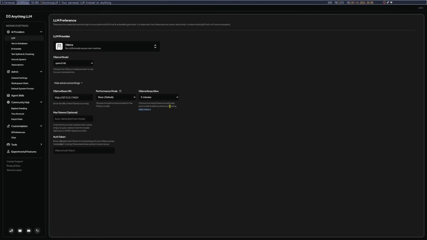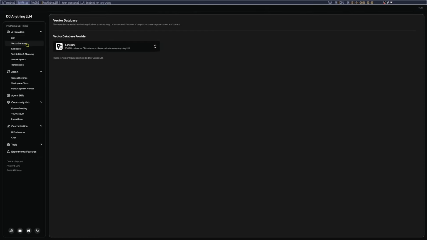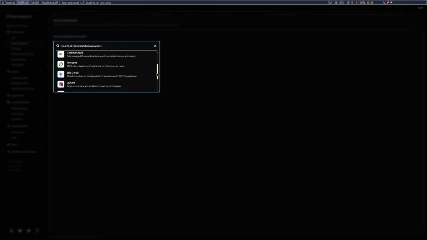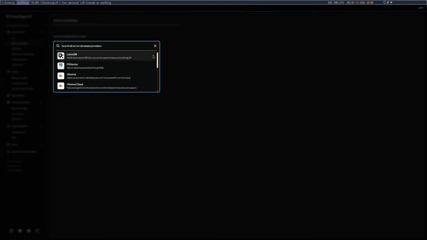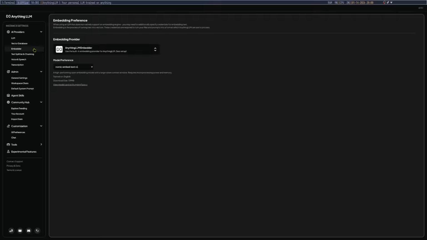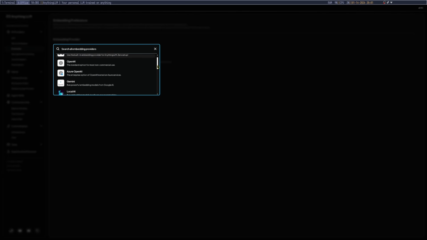Of course, you have your standard Ollama shenanigans. Vector database, I am just using LanceDB, which is a 100% local type deal. But I could do Chroma, I could do Pinecone, I could do a couple of these. But I will just use LanceDB for now. There is no configuration for it. For the embedder, I am just using Nomic Embed Text 1, a 139 megabyte model for any sort of deal.